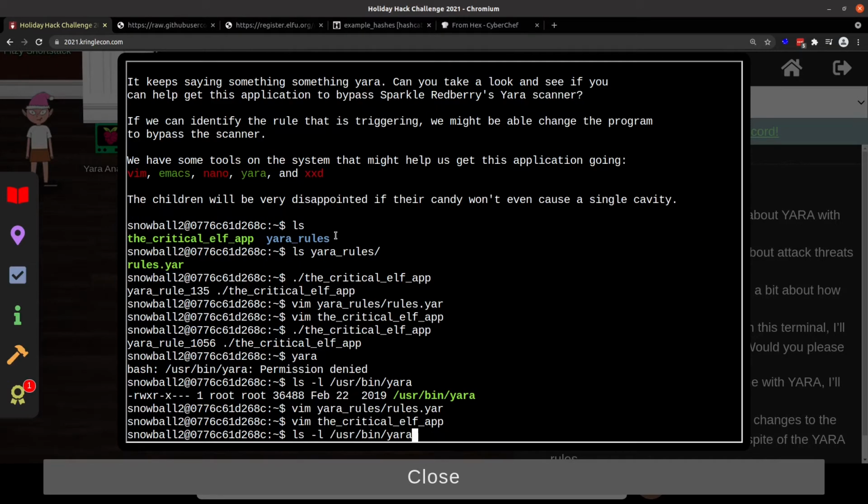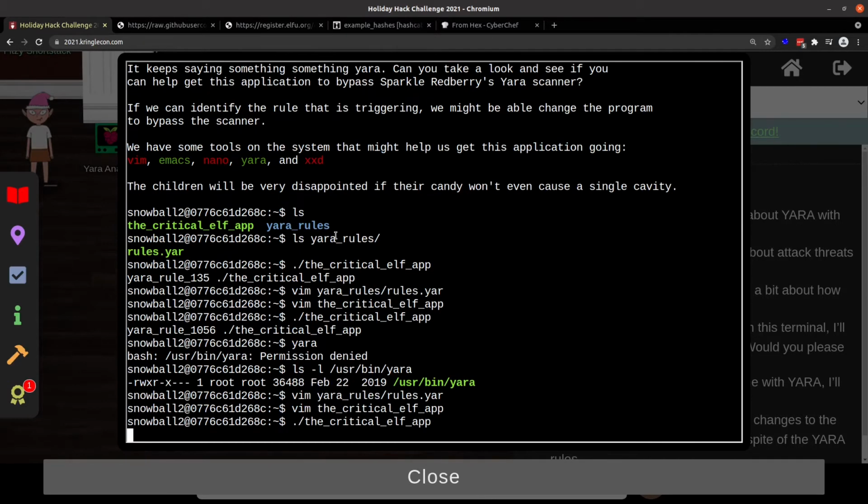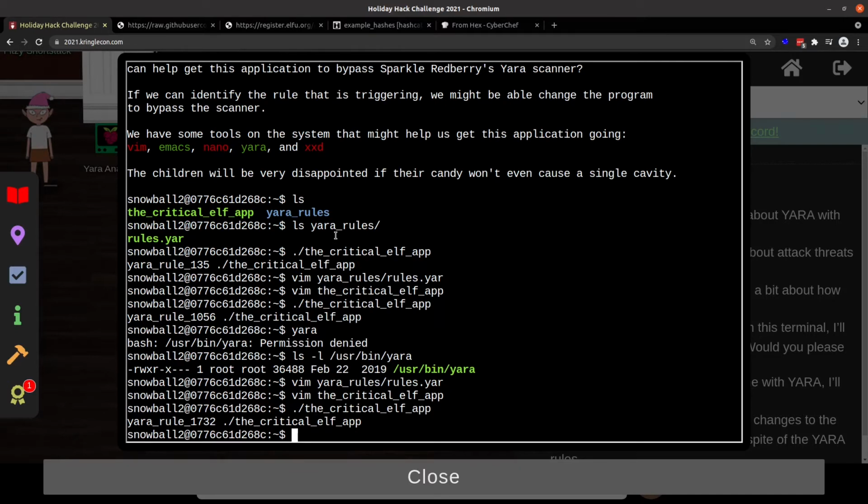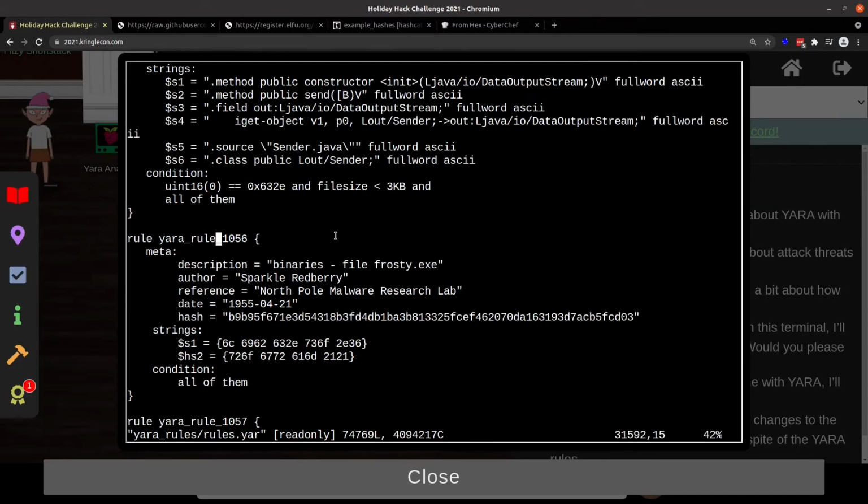And let's see if we've solved our problem where we run the app. We're no longer hitting on 1056, looking much better. So we're going to rinse and repeat here. So Vim, let's find those Yara rules, 1732.